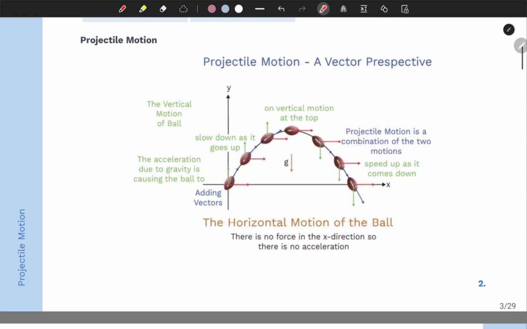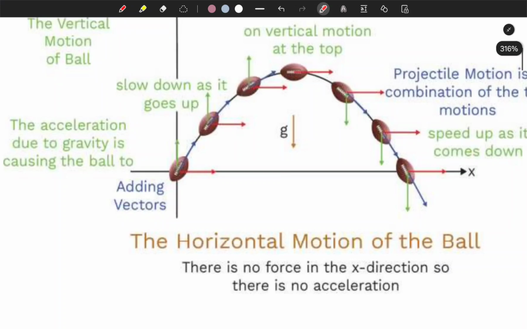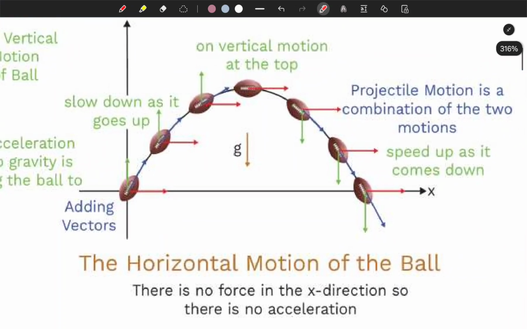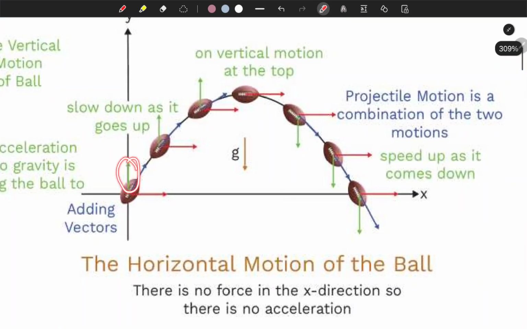So yeah, okay, now let's just talk about this figure. Actually, this is important, right? Projectile motion, a vector perspective, right? So let's just talk about this. Let me just zoom into it a little bit. So this green arrow is representing the y-axis, and this red arrow is representing the x-axis, right?